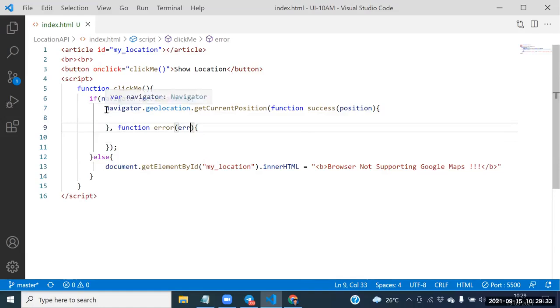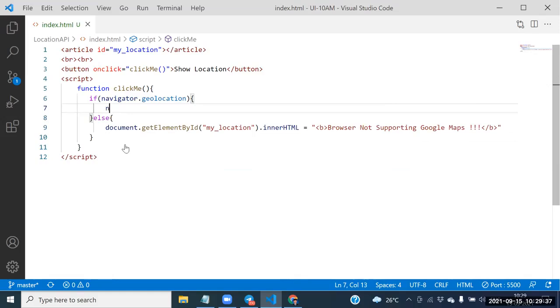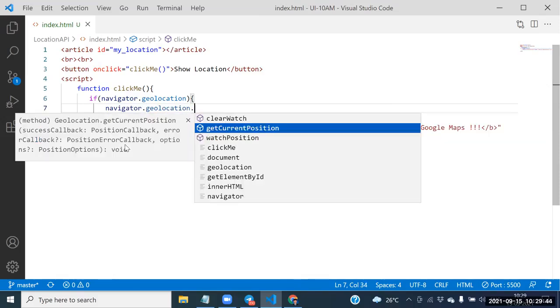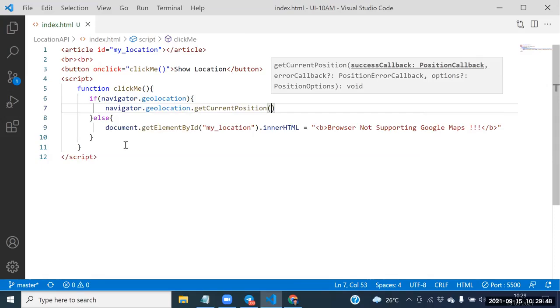Fine. Guys, explain once again, how to get the current position? Navigator dot geolocation dot get current position.